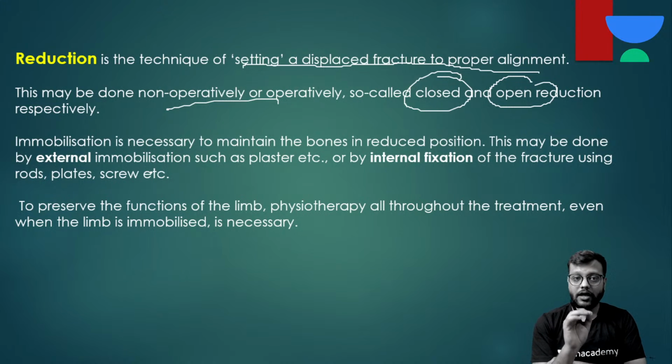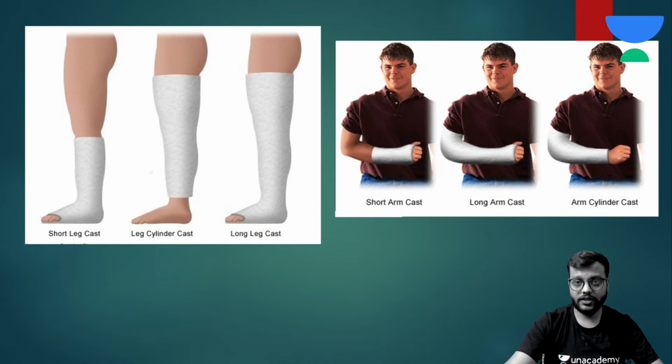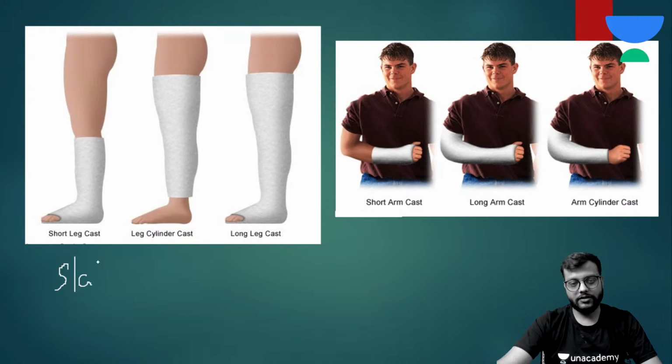Okay, but it is only half the job done. To get the proper functioning of the limb and the entire range of motion, you have to go for physiotherapy all throughout the treatment, even if the patient is in slab or cast. Okay, that is very, very important. See, here you can see it is external fixation by a slab, and cast. Now what is the difference between slab and cast?